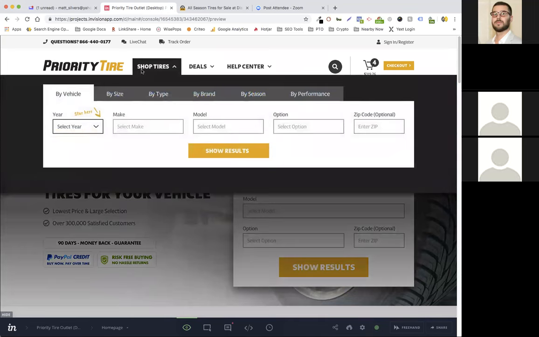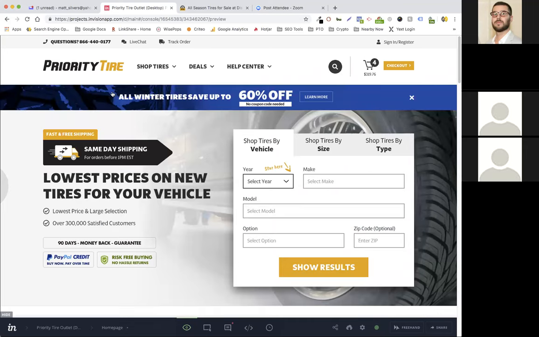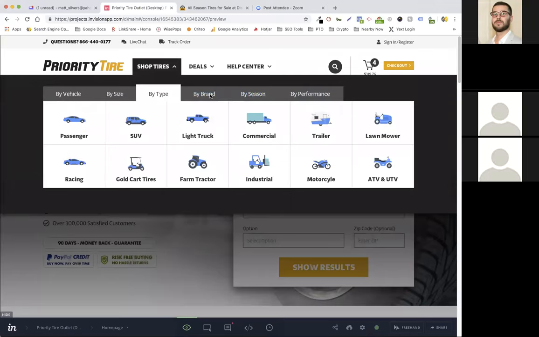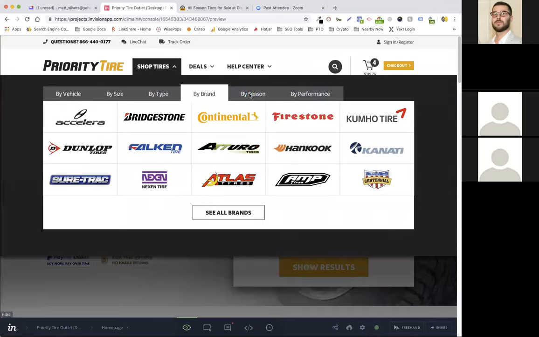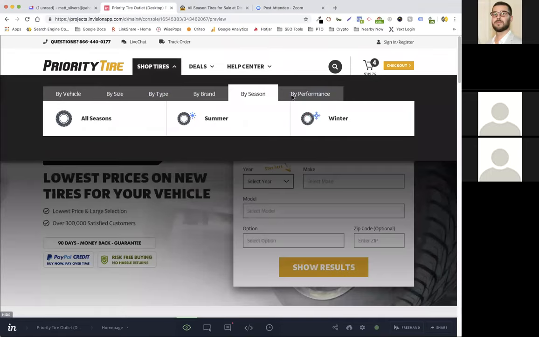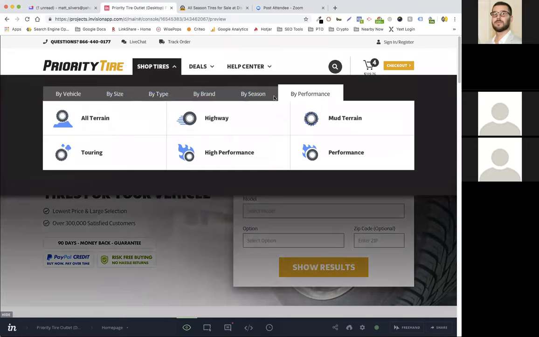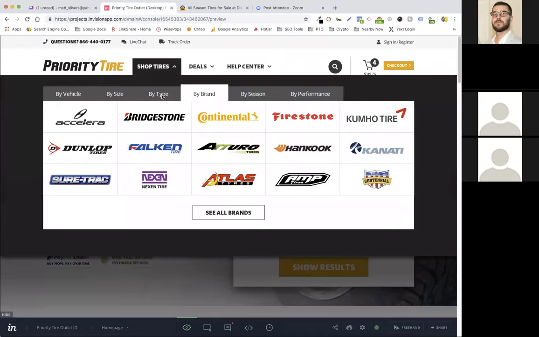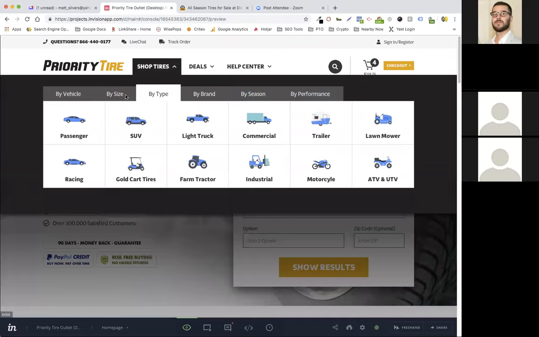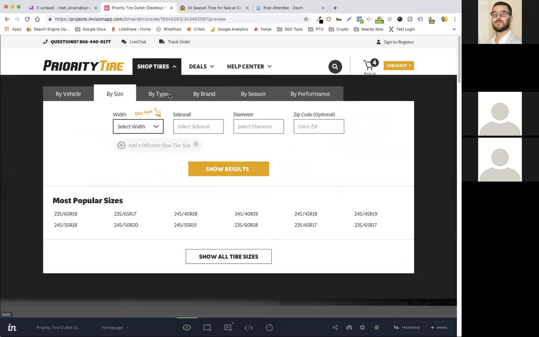So again, shop by tires, or shop tires, and in here we have by vehicle, by size, by type, by brand, by season, and performance. So these are all hard-coded. These are not dynamically built on any BigCommerce category list or anything, okay? Sure. Straight HTML for all those tabs.